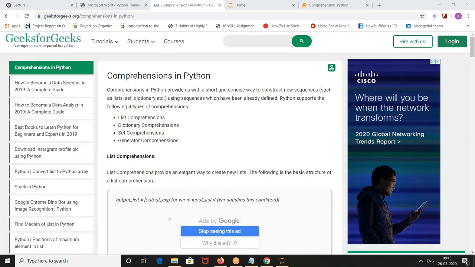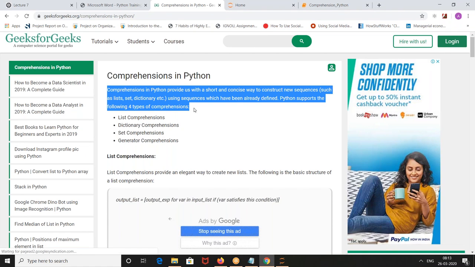Okay, I want one of you to read this paragraph and then we'll kick off. Do you want me to?